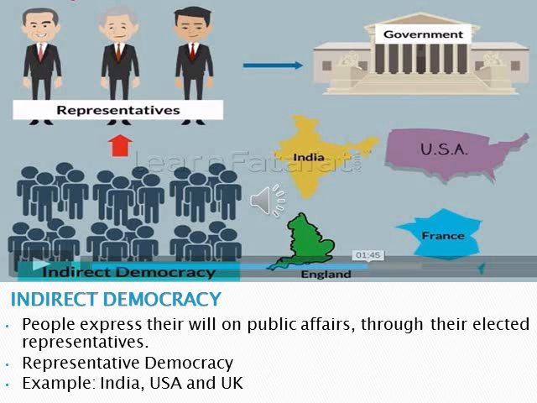But in indirect democracy, people are not allowed to choose directly; their will on public affairs is expressed through their representatives. Such a type of democracy is called indirect democracy. It is also called representative democracy. Examples of indirect democratic countries are India, USA and UK. Direct democracy means people express their will directly. Indirect means people express their will through elected representatives.